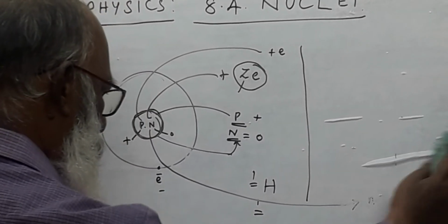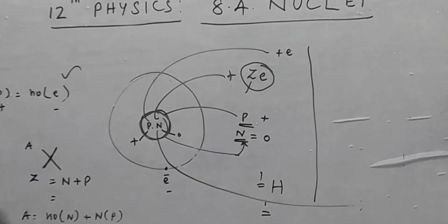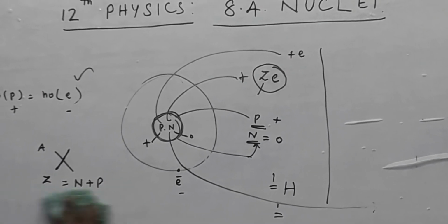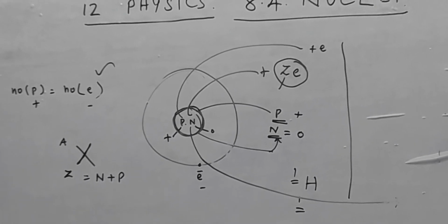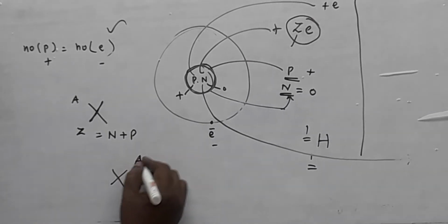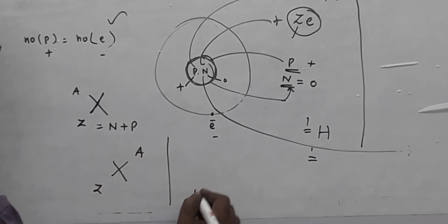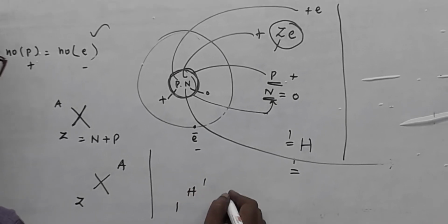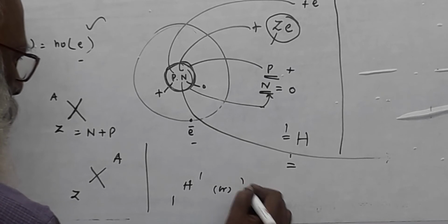Now we want to represent the specific values. Sir, is there any other method in general other than the textbook? Yes, you can write X with A here and Z here. Suppose, for example, 1H1 like this.